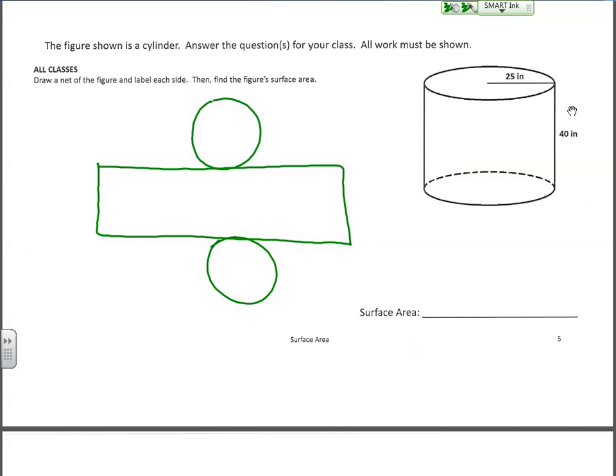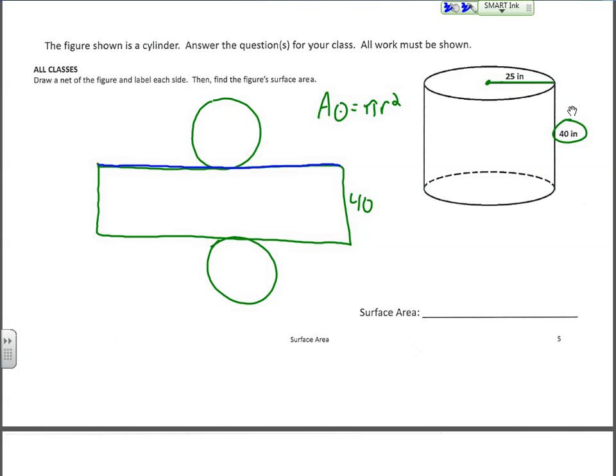So now how do we find the surface area? Well, we're looking for the area of each of the circles, and that formula is pi r squared. The radius here is given to you. That's 25. The rectangle is a little bit more challenging. I mean, we can see that this 40 represents the height of the rectangle, but how do we get this base?